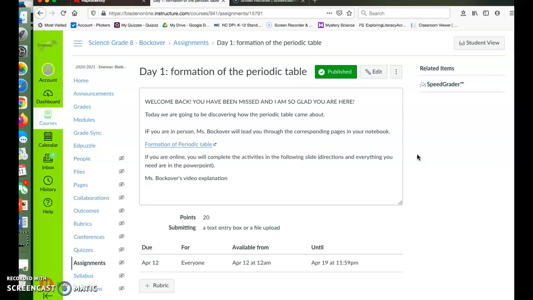You're doing great. Today we're going to be discovering how the periodic table came about, because believe it or not, we didn't always have the periodic table. Scientists came together and created it. There is one guy who was credited for the most part with being the quote discoverer or the creator of the periodic table. His name is Mendeleev. We're going to learn about him today.